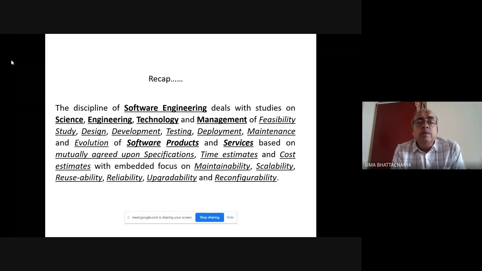Number 1, of course, you must be very strong in coding. That's number 1. No compromise with that. Very strong in coding, whether it is Python, Java, or whatever. Number 2, you must be very strong in basic subjects: data structures, algorithms, architecture, software engineering, database management systems, computer networks, and so on.